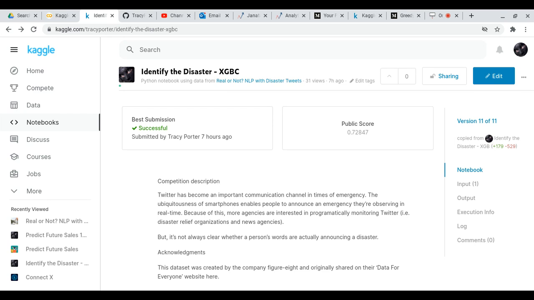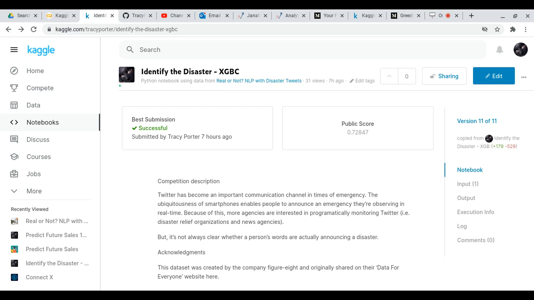What I want to do is give you my solution to Kaggle's identify the disaster competition question. So this was my solution. You can see that I submitted it to Kaggle and I got an outcome of